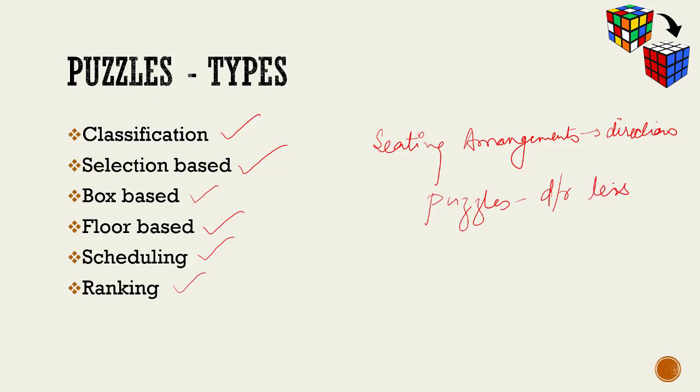Of course, both kinds of questions have some clues, based on which we have to figure out or arrange the data. So the major difference is, one is absolutely based on directions, as we have seen in seating arrangements, that left, right, opposite, second to the left, all those things matter. Whereas in puzzles, there is no concept of direction.